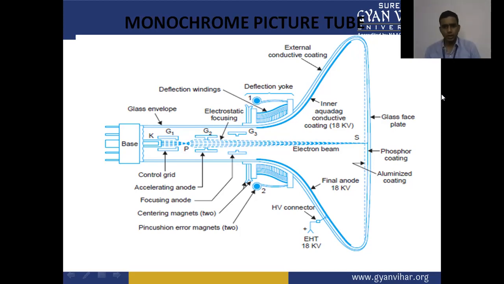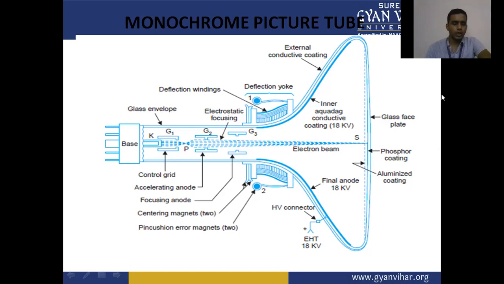On the inner side, we have an inner aquadag conducting coating, then the electron beams. Here we have a base and a cathode, and the cathode is producing the electron beams. Then G1 and G2 are the control grid and accelerating grid correspondingly. After that, we have a focusing anode.